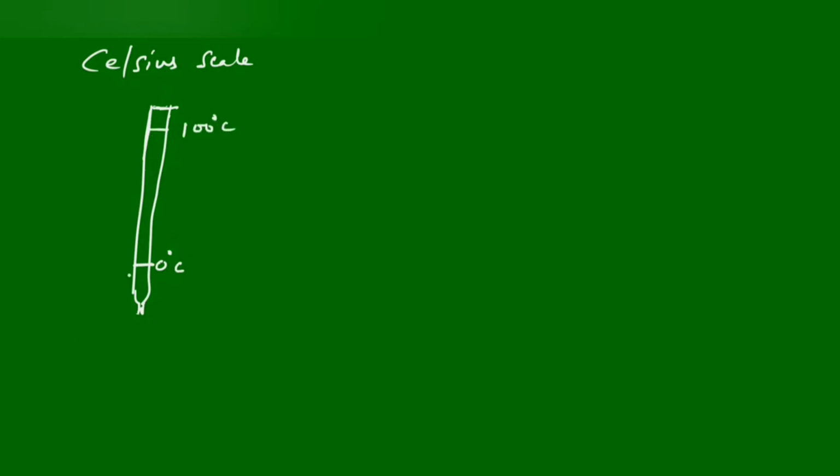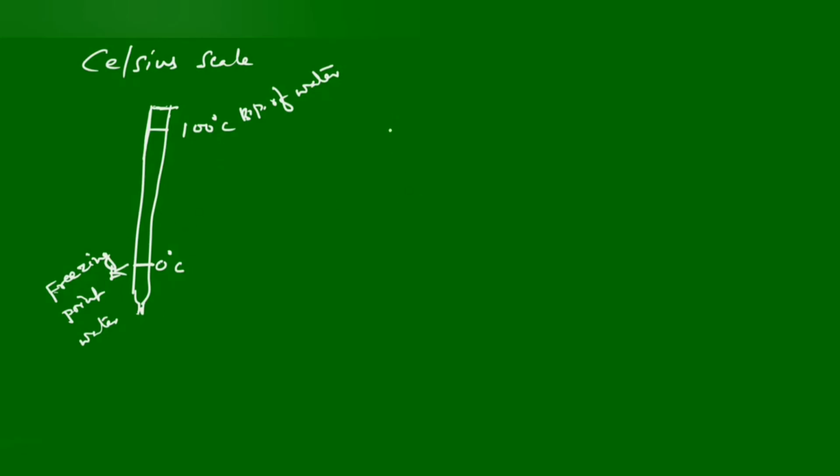This 0 degrees Celsius refers to the freezing point of water. With respect to water, 100 means boiling point of water. Pure water, nothing but pure water. That is the Celsius scale.